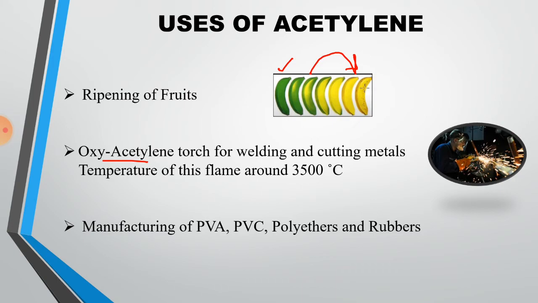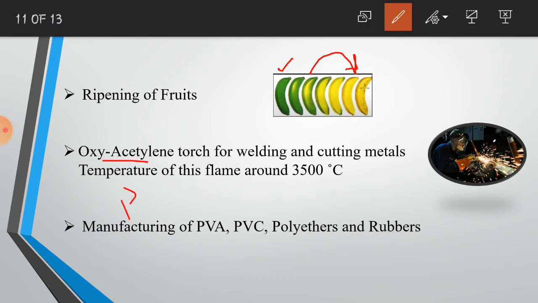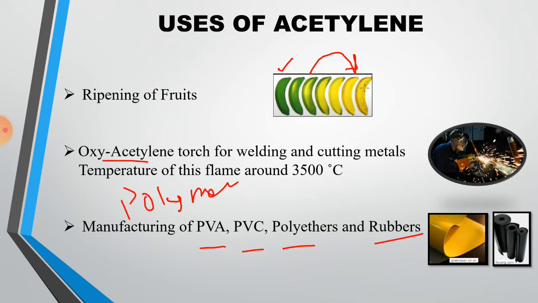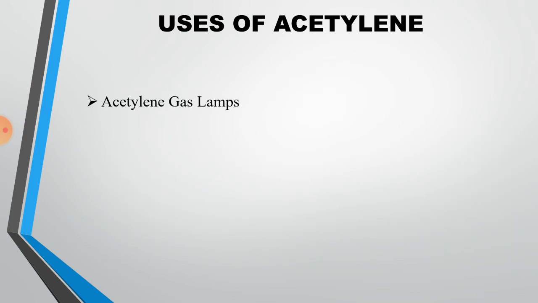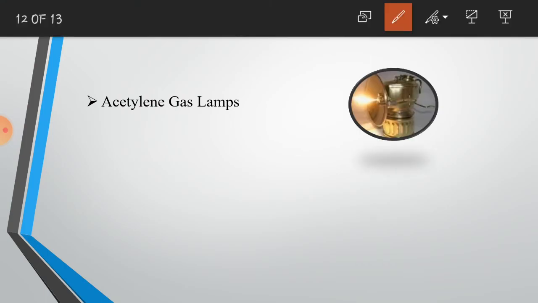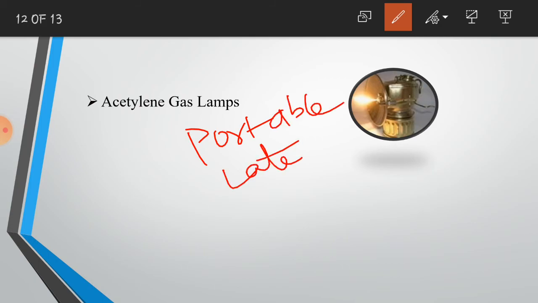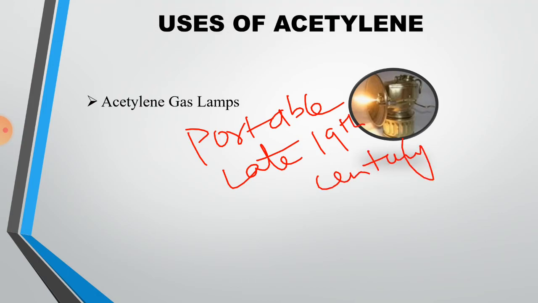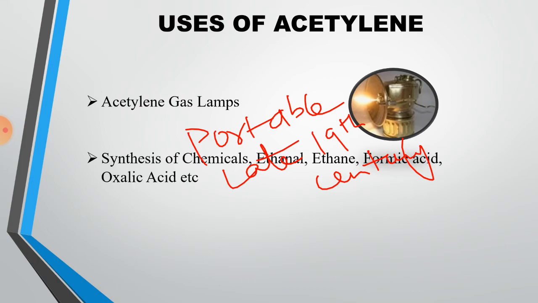Acetylene is also used in the manufacturing of polymers like polyvinyl acetate, polyvinyl chloride, polyethers, and rubbers. Acetylene is also used as a gas lamp. These are portable gas lamps and were used in the late 19th century. So these lamps produce energy from the acetylene gas.